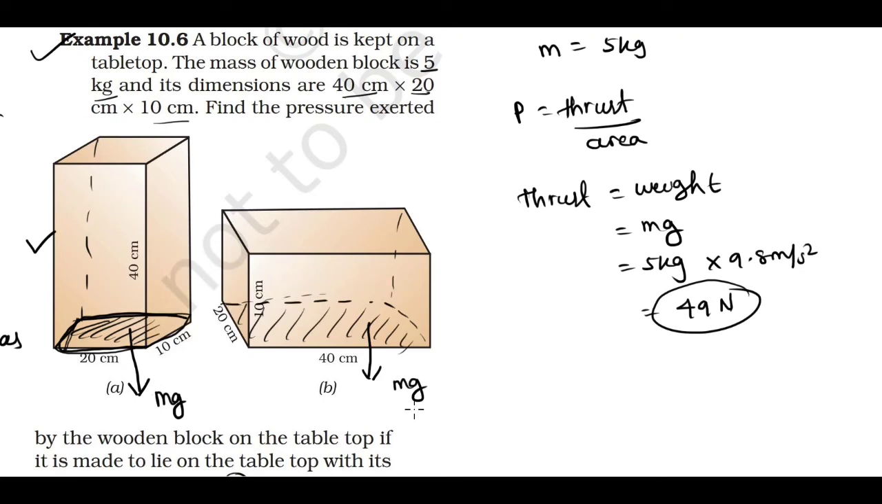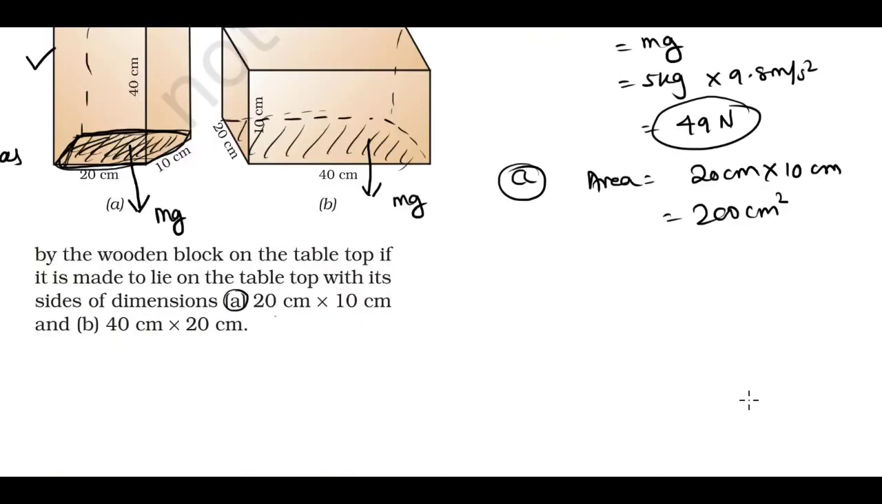Is that clear? Okay. If we keep the wooden block like the first figure, then the thrust acts from above on this area. Now the area will be 20 cm into 10 cm, that is equal to 200 cm square. But the SI unit of area is meter square. So remember that 1 centimeter square is equal to 10 to the power minus 4 meter square. Is that clear?